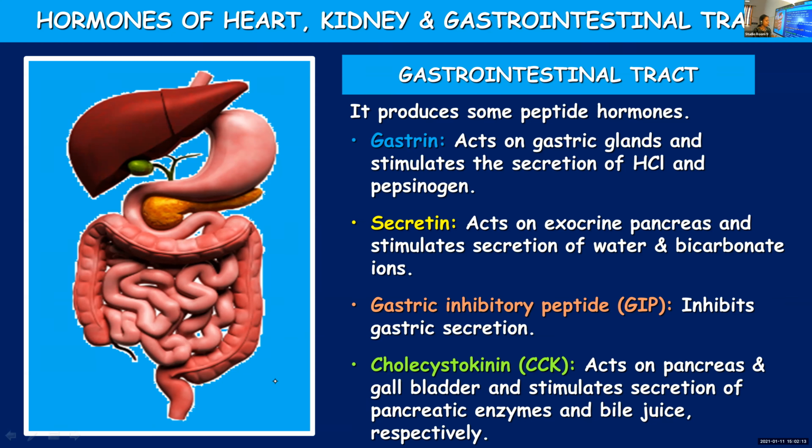Gastric inhibitory peptide inhibits gastric secretion, and I told you that recent studies indicate that it has a role in stimulating insulin production rather than inhibiting gastric secretion. And the last hormone is cholecystokinin. It will act on both the pancreas and gallbladder, stimulating the pancreas to produce pancreatic enzymes and the gallbladder to release bile juice. Any doubt? No, ma'am.